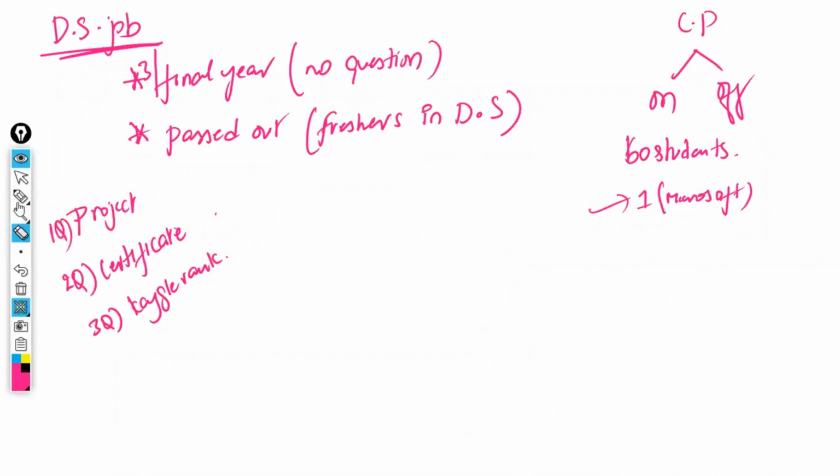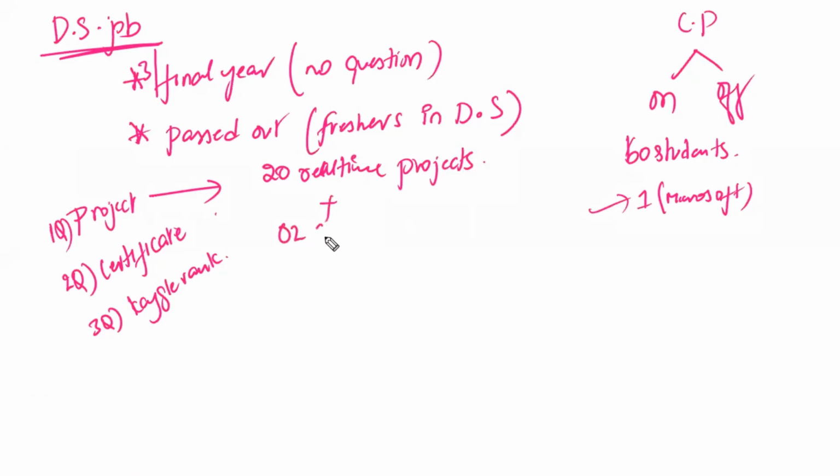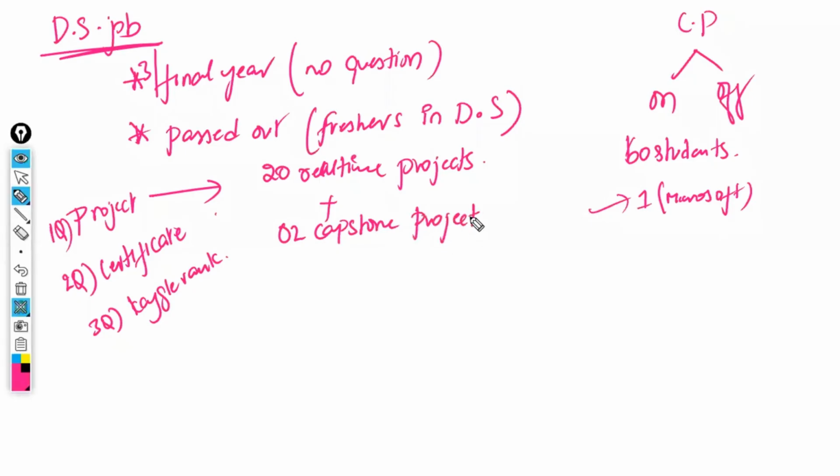Now here, in your case, what happens? In my class, I'm going to cover 20 real-time projects. I already told you in the previous classes. Along with that, I'm also going to cover 2 capstone projects in the class. These are only for understanding the subject, not for a copy-paste option.